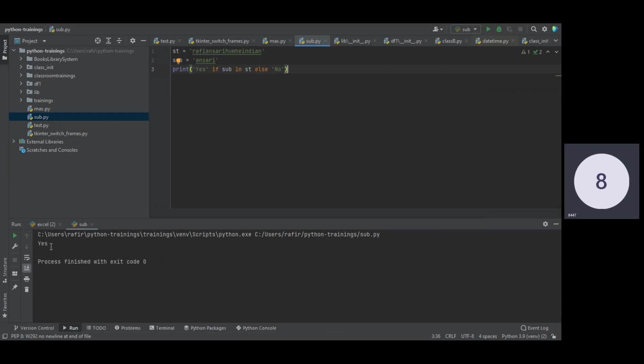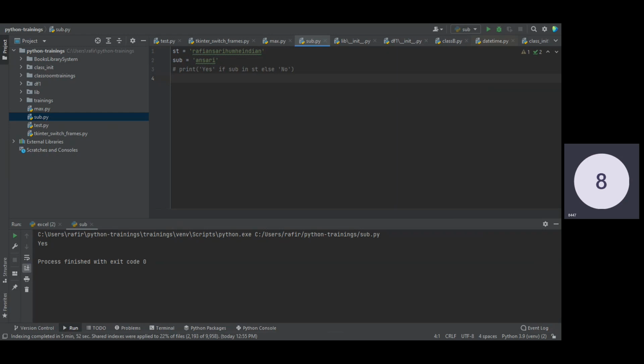You can see on the console the output is yes, so it is obviously clear that the output will be yes. There is another way of finding it: the find method, through which we can find the index of the first occurrence. How can we do that?